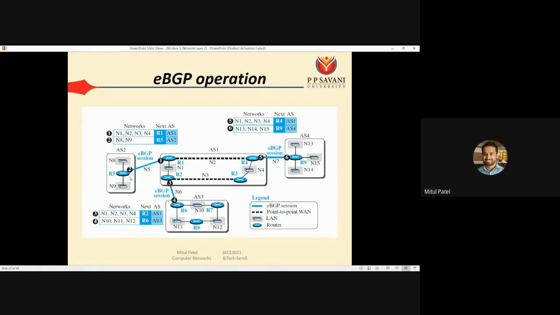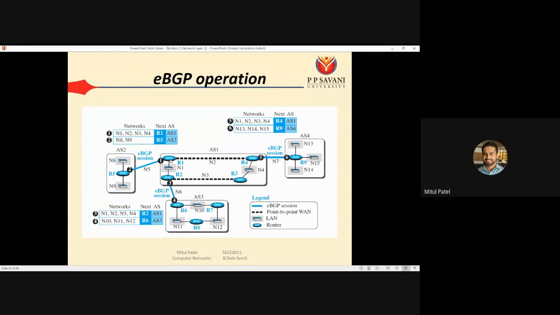Okay, in the same way, message number 2 is sent by R5 to R1. So what is R5 saying to R1? R5 is saying that if R1 wants to send any data to network 8 and network 9, then the next router is R5 and the autonomous system is AS2. Okay, so we can say the communication between R1 and R5 is one type of session in which we have bidirectional communication.